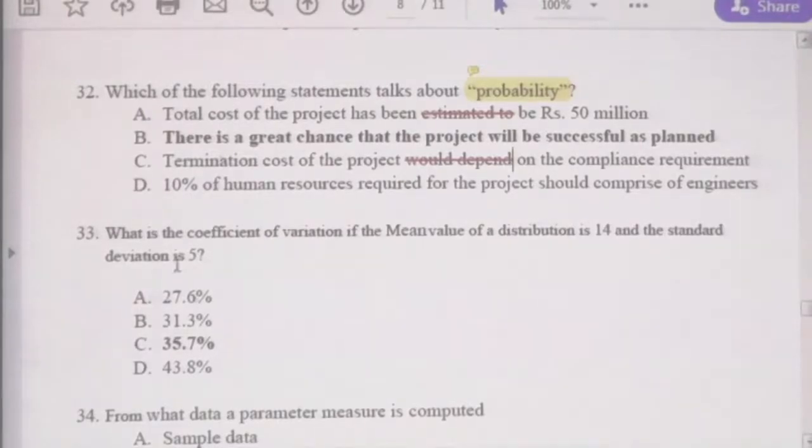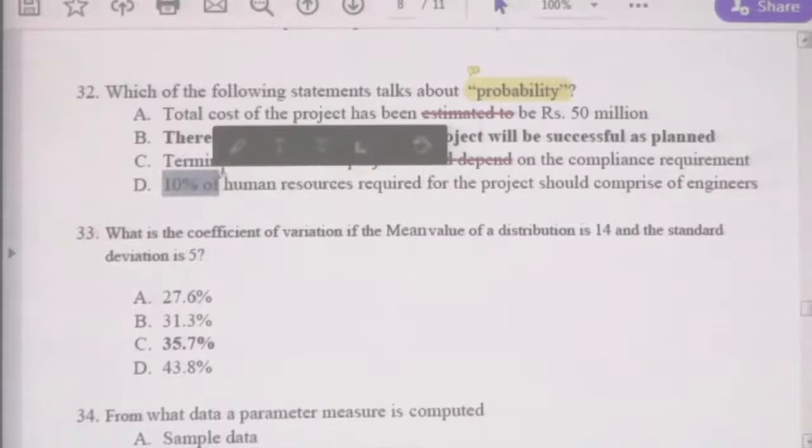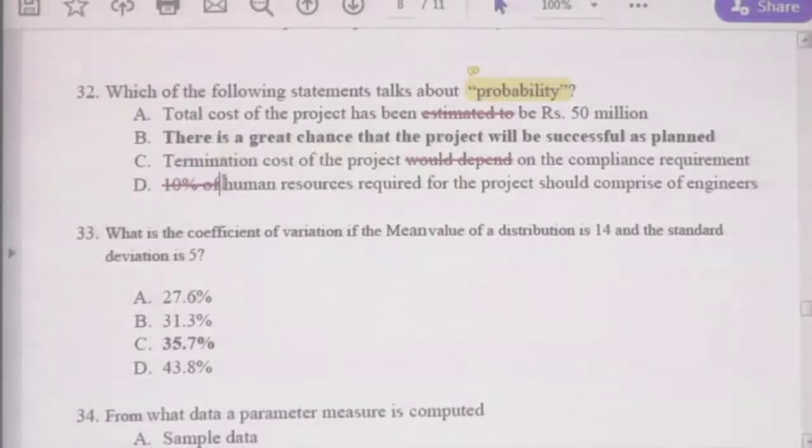Then D, 10% of human resource required for the project should comprise of engineers. 10% of human resource out of the total is a percentage, this is not the probability. Probability can be presented as a percentage, but here human resource out of the total resource as 10% is just the percentage. This is not the probability. Therefore, probability would be the chance.